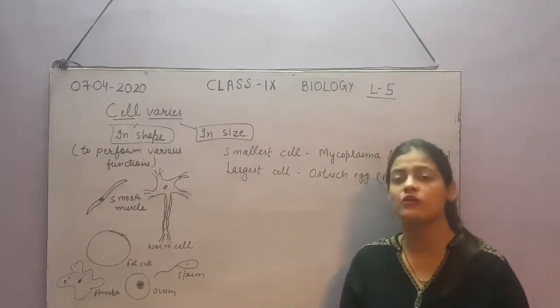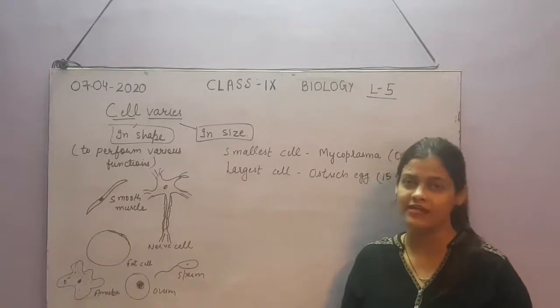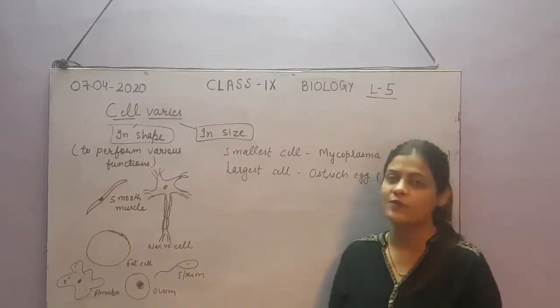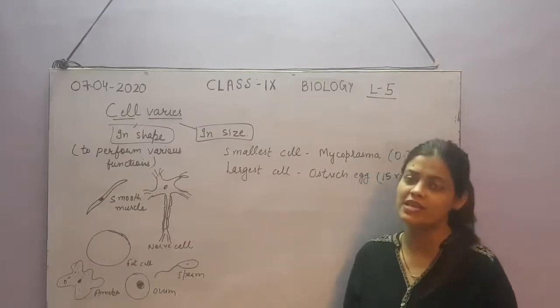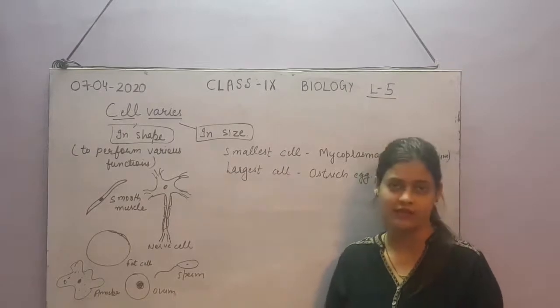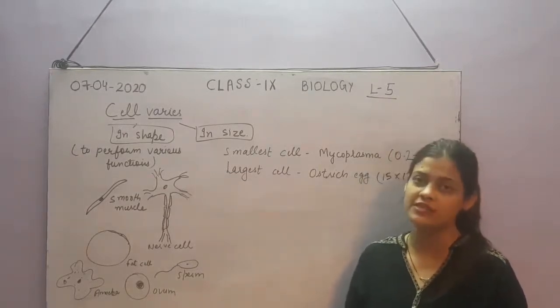For that, we can do an activity also. We can take different cells on a slide and observe them under the microscope. From plants as well as from animals, different cells can be taken to see the size and the shape of the cell, to find out why the shape varies in a cell.